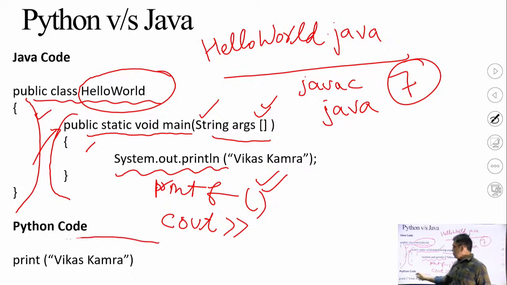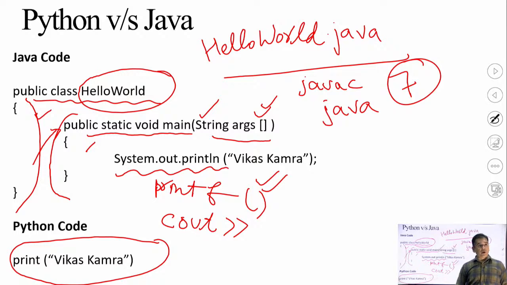But in Python, this is the source code to print your name. Only one line of syntax is required, and you can see the name of the function. In Java, system.out.println. In C, printf. In C++, cout. But in Python, print. Only print is required. Simply type print, and within the brackets, within the inverted commas, you write the string which you want to print.